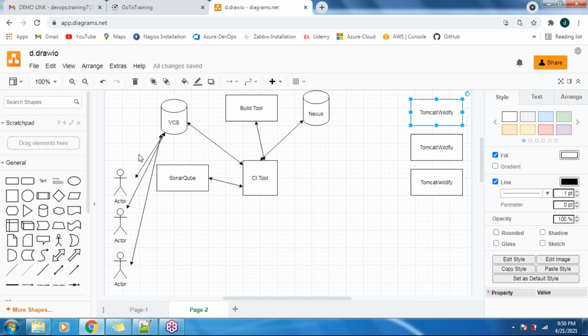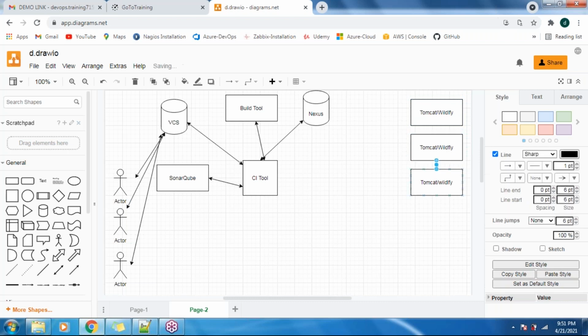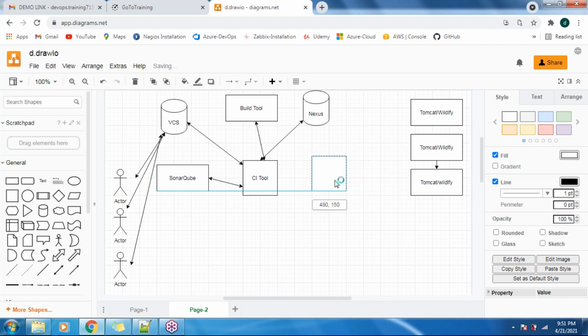Now, with the architecture I've shown, if I have three servers, do I need to create three jobs here? That also works, guys, but that is not the recommended way. For that we can use one more intermediate tool, the configuration management tool.